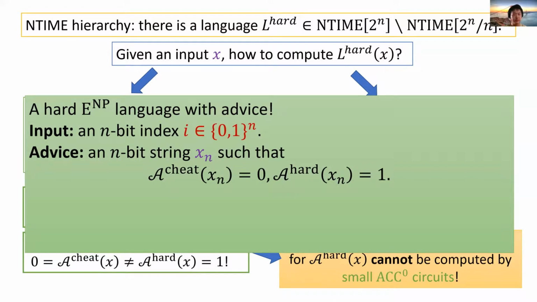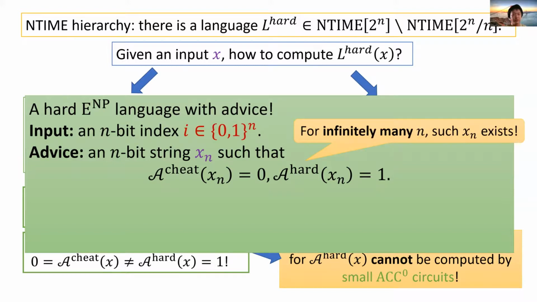Here x sub n is supposed to be a string such that H∞ of x sub n equals 0 and A hard of x sub n equals 1. By the NTIME hierarchy theorem, for infinitely many n, we can find at least one such x sub n. Also, there might be some input length n such that there is no valid x sub n. Since we are proving an infinitely often separation now, for such n, we just set x sub n to an